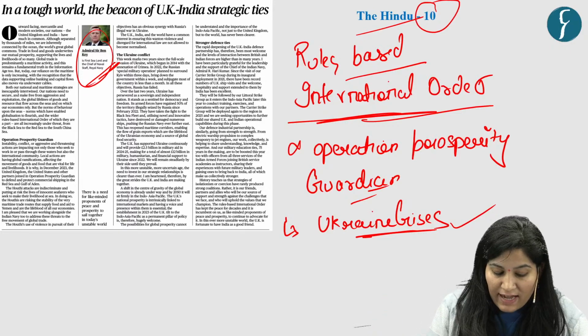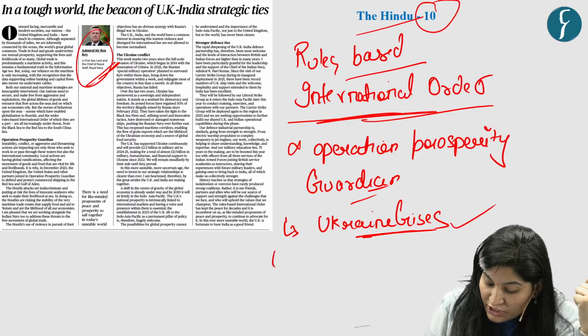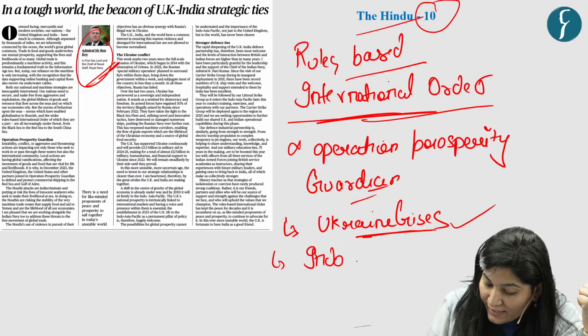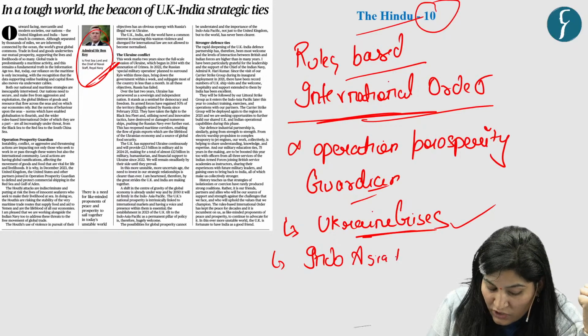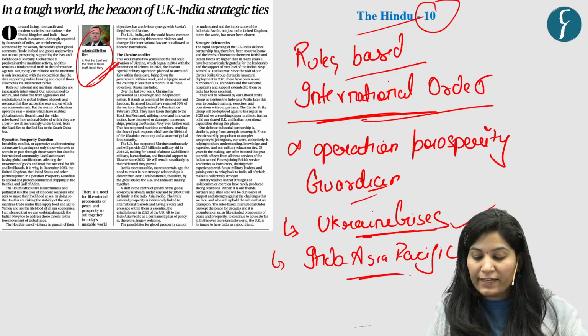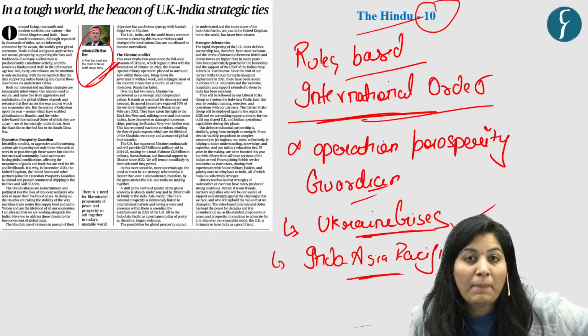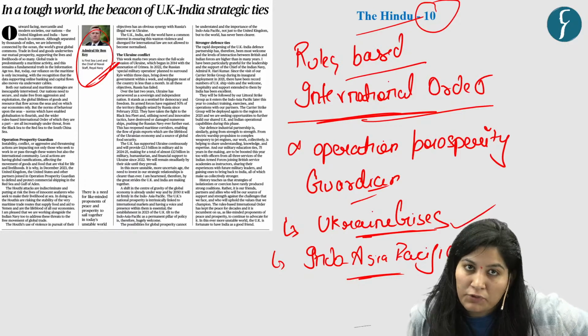And he says that the future center of global economic activity would shift to the Indo-Asia Pacific. So, according to the author, the Indo-Asia Pacific will become a permanent policy part of the UK.